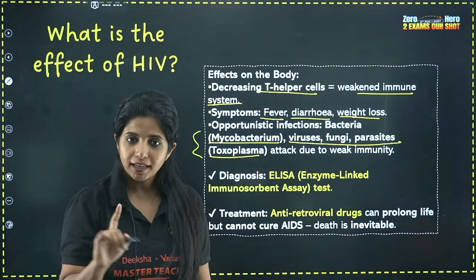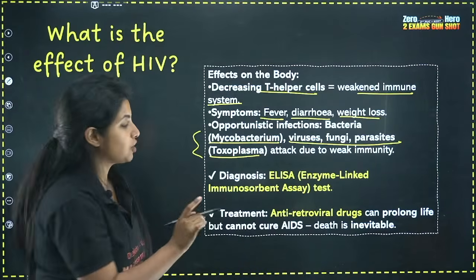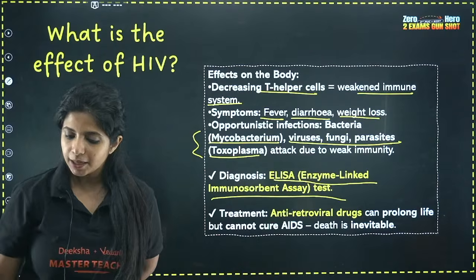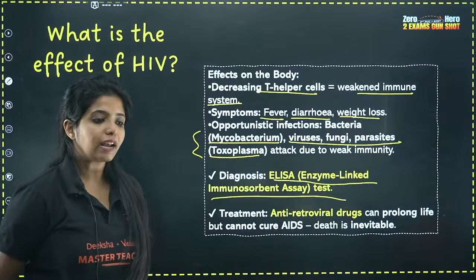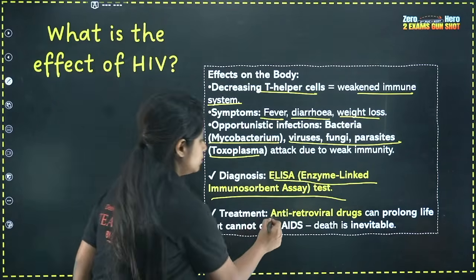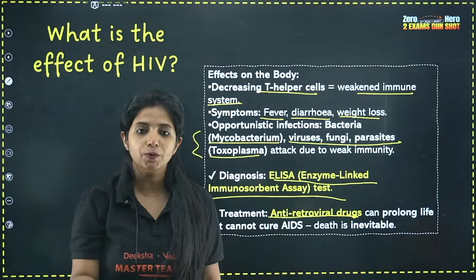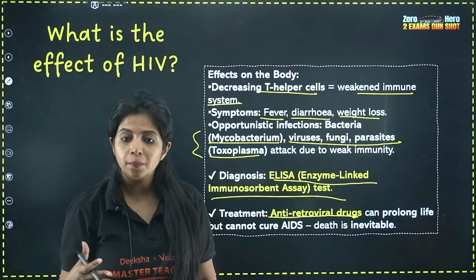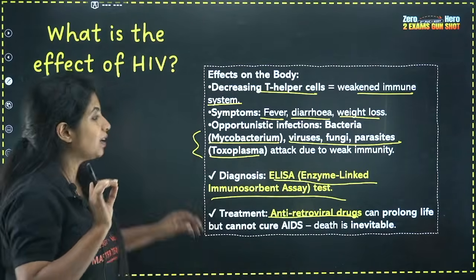Okay, fine. And the diagnostic test: I told you in typhoid you have Vidal. In the case of HIV, you have ELISA, enzyme-linked immunosorbent assay. Ma'am, can HIV be treated? HIV cannot be treated, but your life can be prolonged. How? You can be given antiretroviral drugs so that these viruses do not increase in number too much. So that can be done. That's the whole thing about HIV.